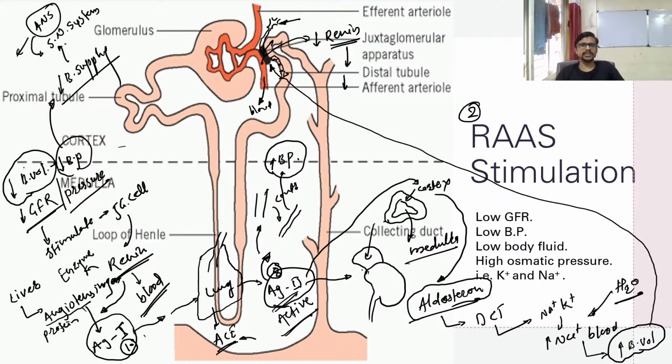Okay, so the sympathetic nervous system got a very slow or low blood supply. At that time it will directly activate the JG cell. It does not require any permission from the hypothalamus or other systems of the body.